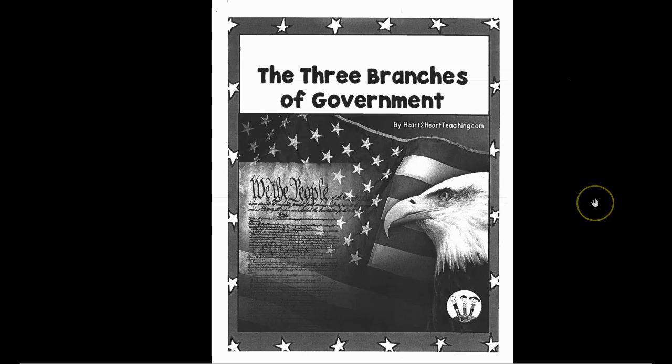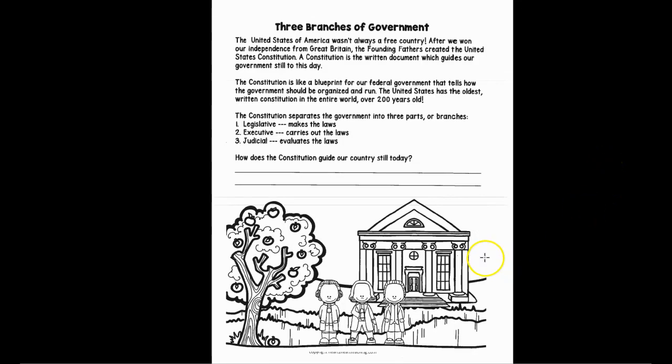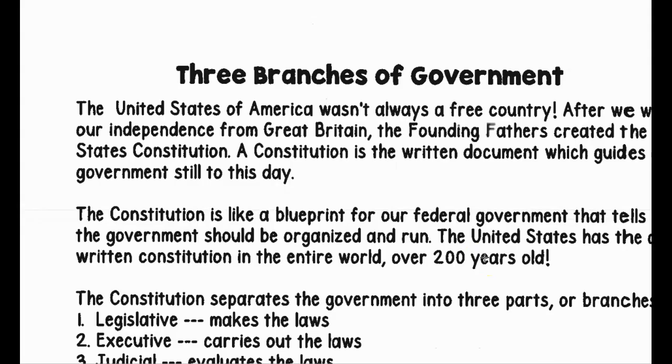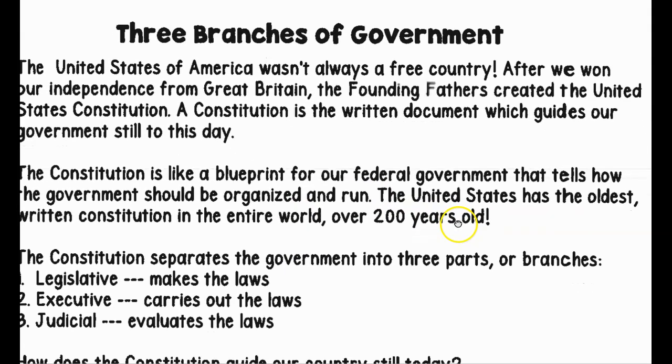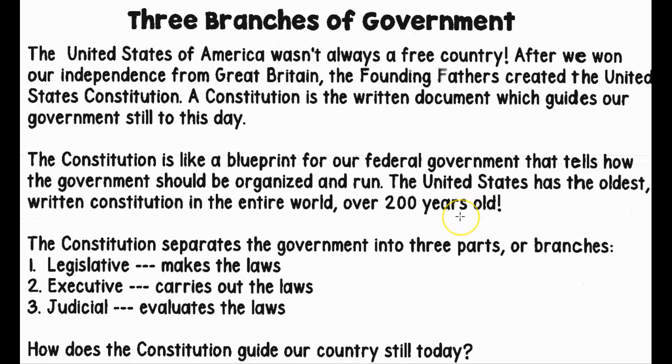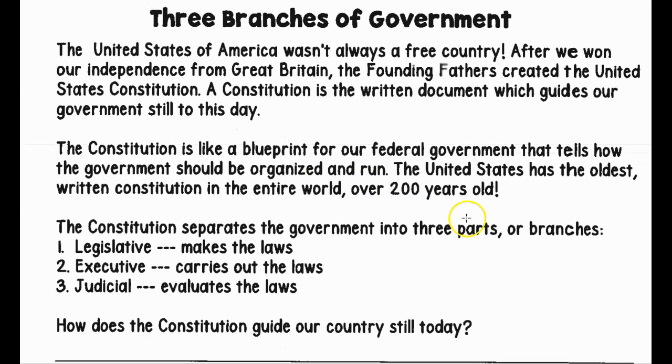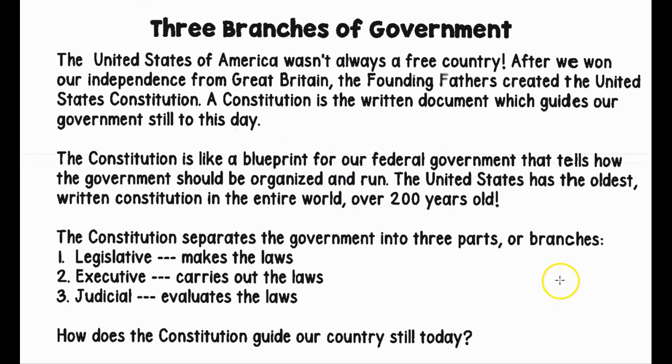So we're going to read the first 2 pages and we're going to annotate. That means we'll be taking notes and highlighting important information. So here we go. It says 3 branches of government. Well, I'll tell you one thing right now that's important.